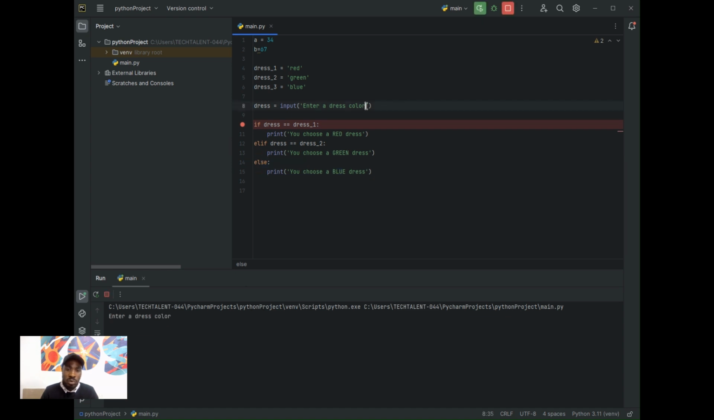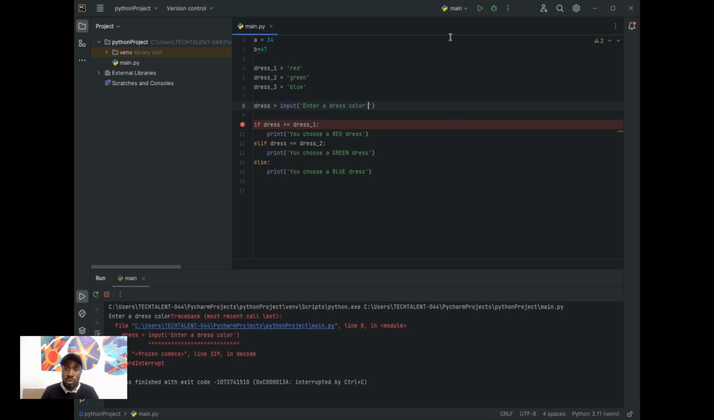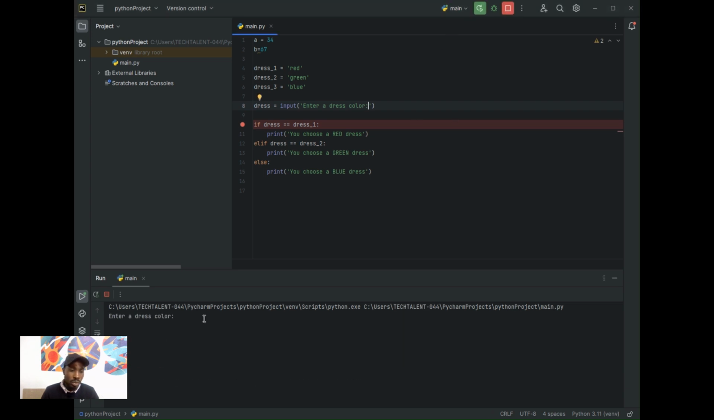If I run this, it's going to tell me to enter a dress. So if I enter something like red, you can see it said you choose a red dress. Are you getting it? Now that's the condition.